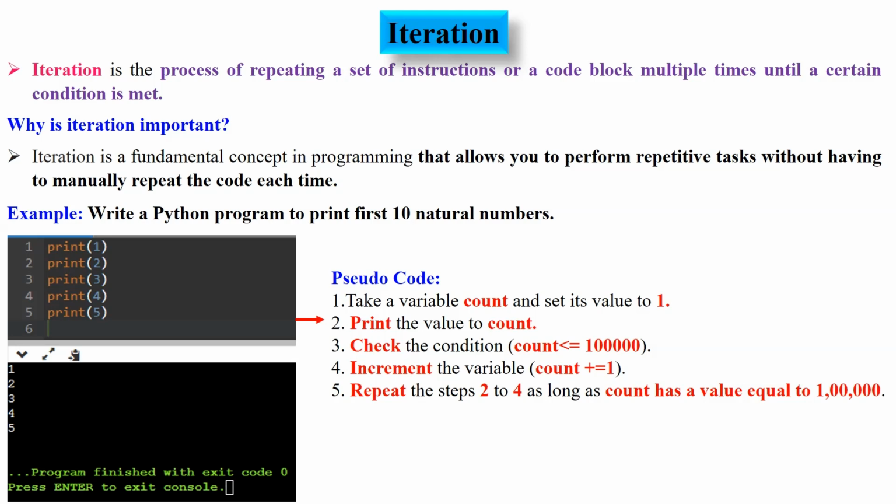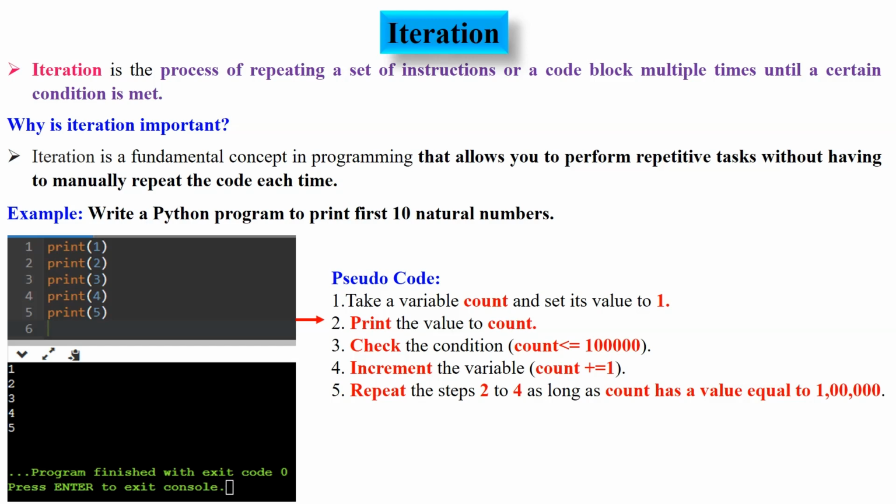Write a Python program to print the first 10 natural numbers. Look at the Python code. We are printing 5 times to get the output. What would you do if you were asked to print 1 lakh natural numbers? Writing 1 lakh print statements would be tedious and not the right way. So, writing a program having a loop is a better solution here.